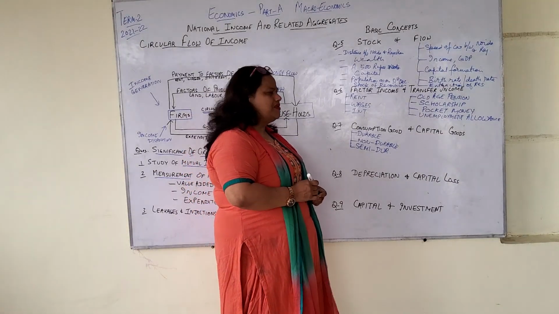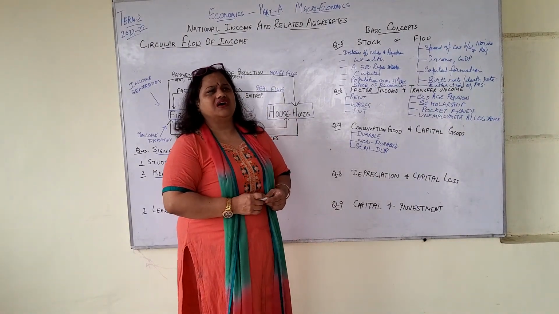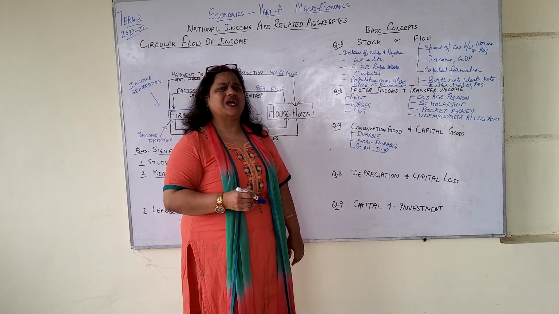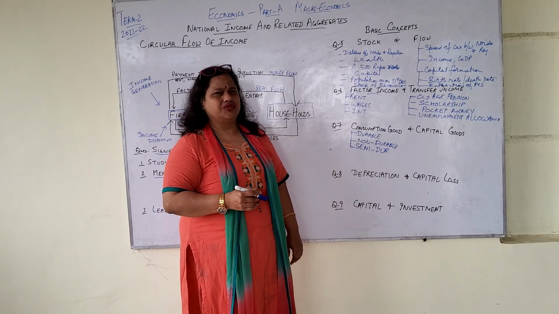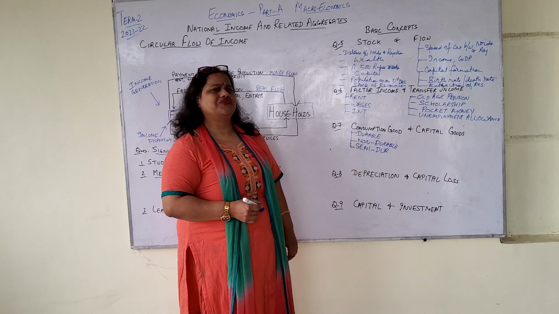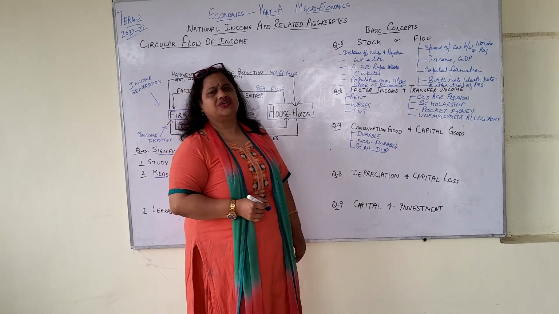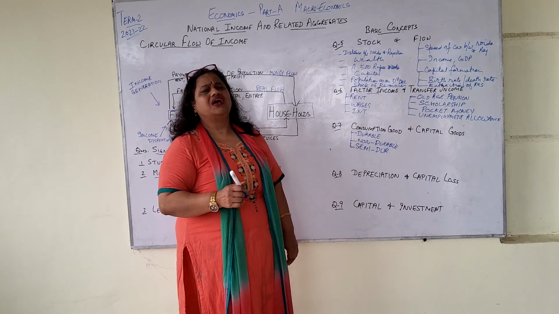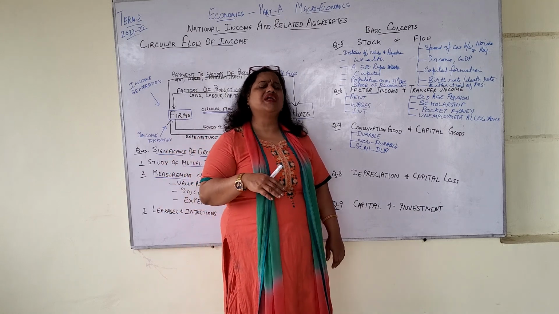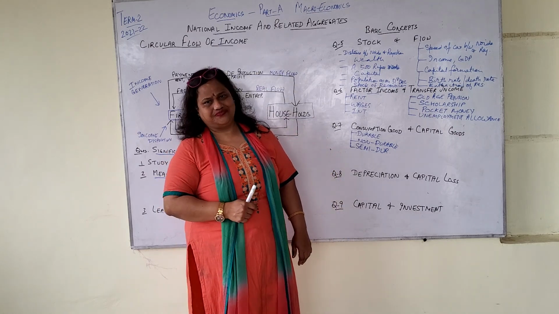Durable goods, you can take examples like a refrigerator, a car, a water purifier, an air purifier. Durable goods are the ones which you can use over a period of time again and again.